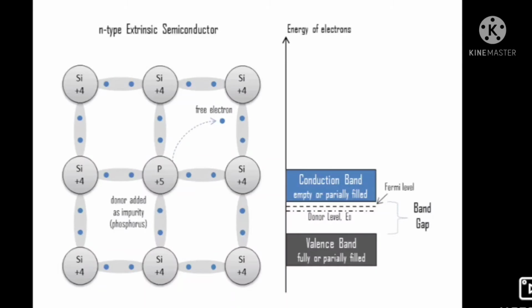Electron-rich impurity can be added by doping with elements like phosphorus, arsenic, antimony of group 15 having 5 valence electrons. Their atoms occupy some of the lattice sites of silicon or germanium. Here the phosphorus is taken as an example. How many electrons are there in the outermost shell of phosphorus? 5. Its valency is 5.